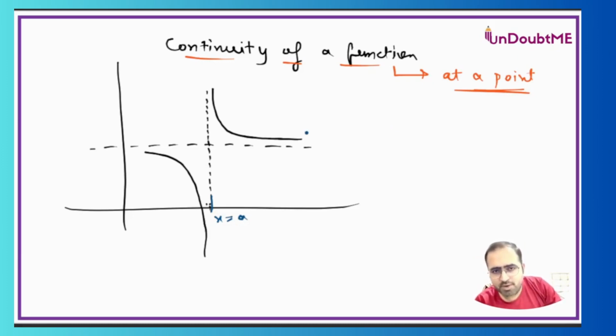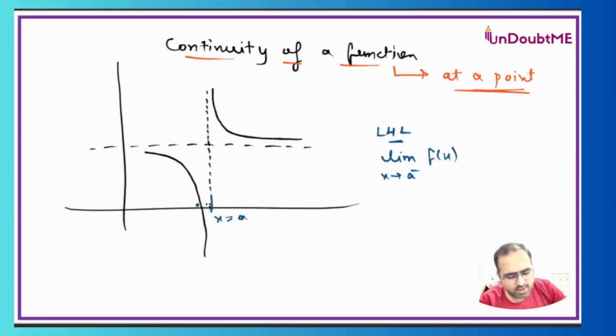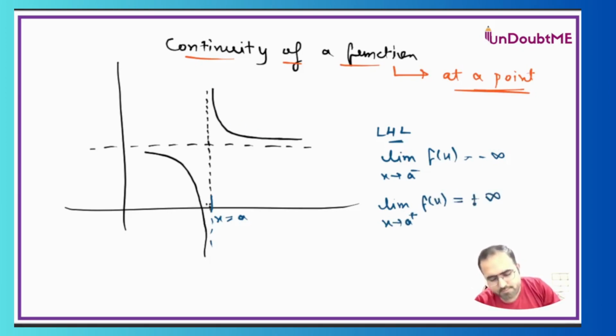So when we talk about limit at a particular point, let's say if I write LHL, so LHL means limit x tends to a minus for f(x). If I'm approaching a from the left hand side, I'm moving towards negative infinity. And if I go from the right hand side, I will reach towards positive infinity. You can see here, when I'm approaching this f(x) from the right, I will be reaching somewhere at the top, which is positive infinity.